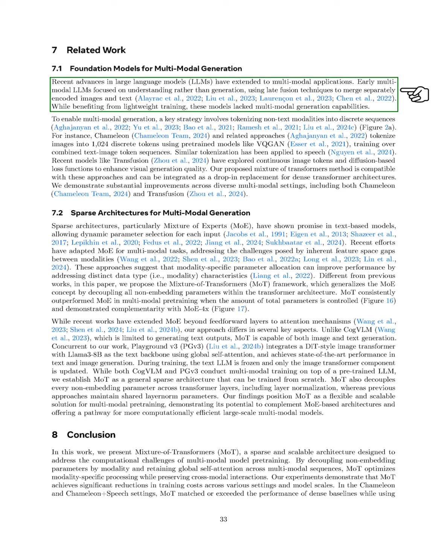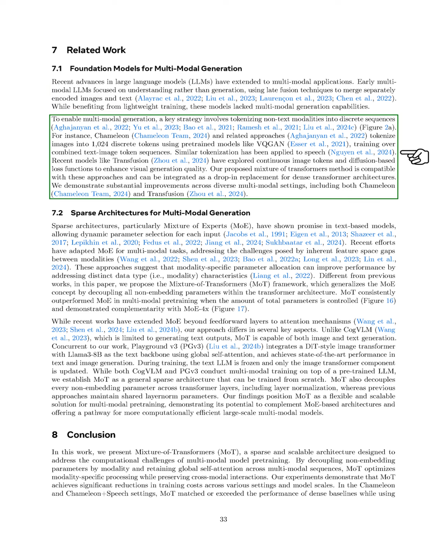To facilitate this, a crucial method involves breaking down non-text formats into distinct sequences. For example, models like Chameleon tokenize images into 1024 separate tokens using pre-trained models, training on combined sequences of text and image tokens. Similar methods have also been applied to speech.